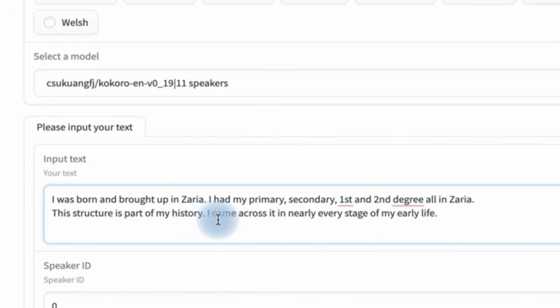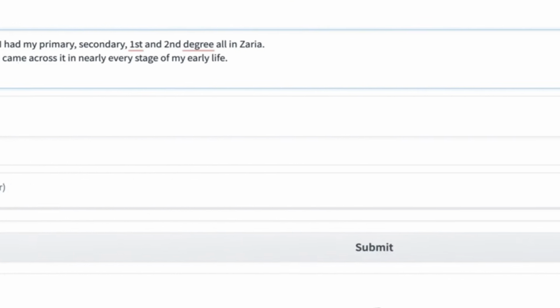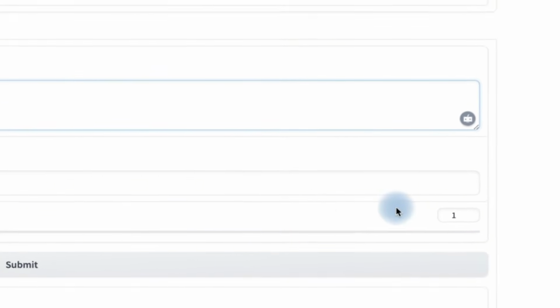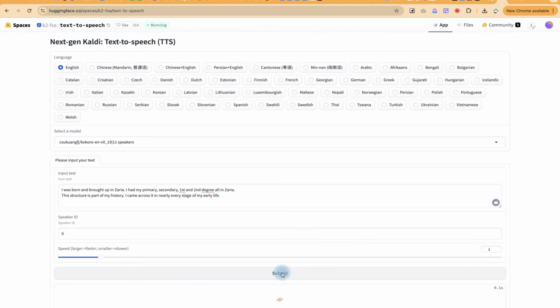I was born and brought up in Zaria. I had my primary, secondary, and first and second degree all in Zaria. This structure is part of my history. I came across it. It's just part of a text I have. And then you can play around with the speed over here if you want to increase it or decrease accordingly. I keep it at default. So we can just go ahead and click on generate.